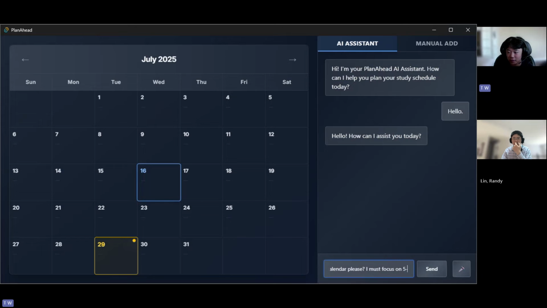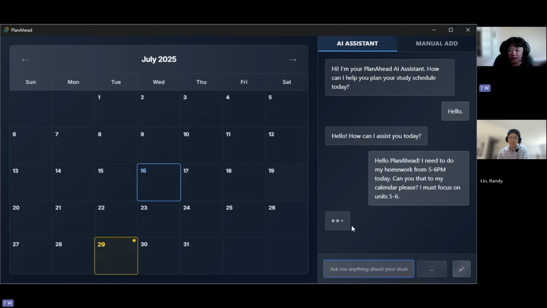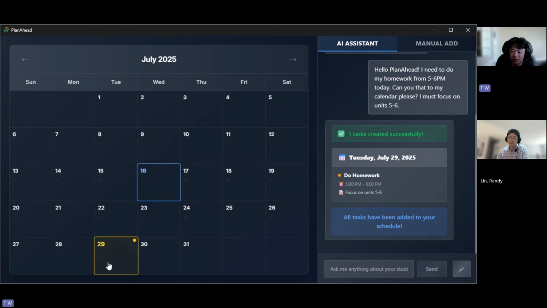You can also have notes and stuff. I'd say, like, I must focus on units 5 to 6. And you could send it that, and after a while, after the AI finishes thinking, it would be able to add it to your calendar. It should take a second. After a second here, it would appear.